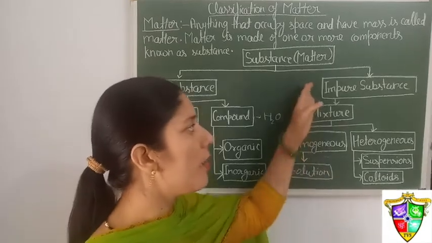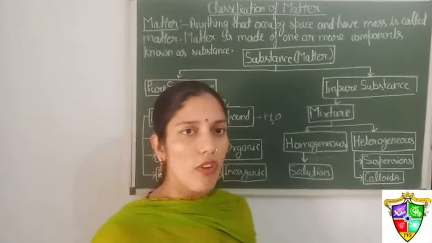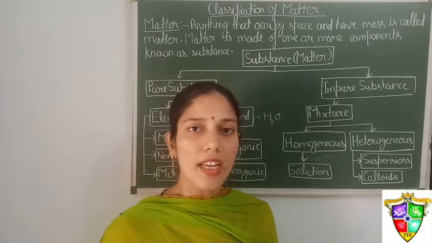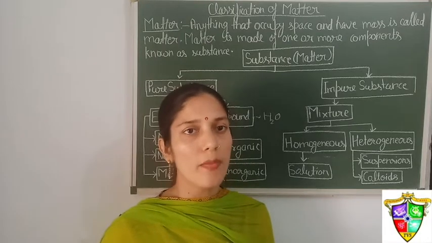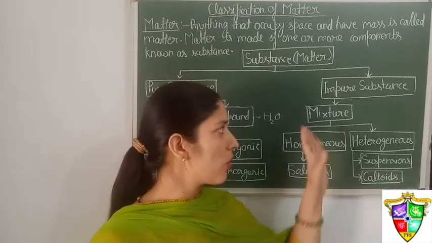Next, we have impure substance. Impure substances are called a mixture. Now, what is a mixture? For example, if we want to make a lemonade, to make a lemonade, we are mixing salt, sugar, water and lemon juice together. But we do not have their fixed ratio or fixed quantity. That's why they are called a mixture.